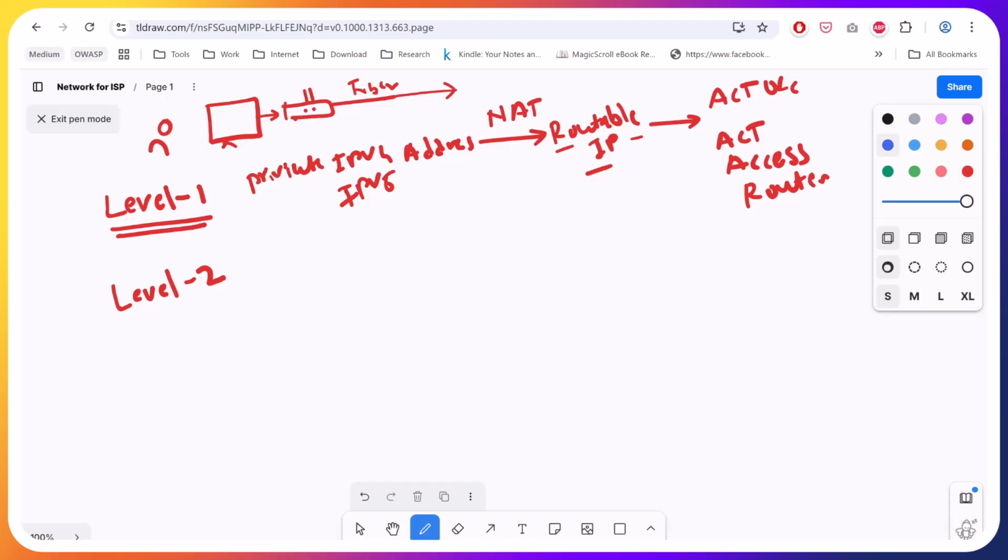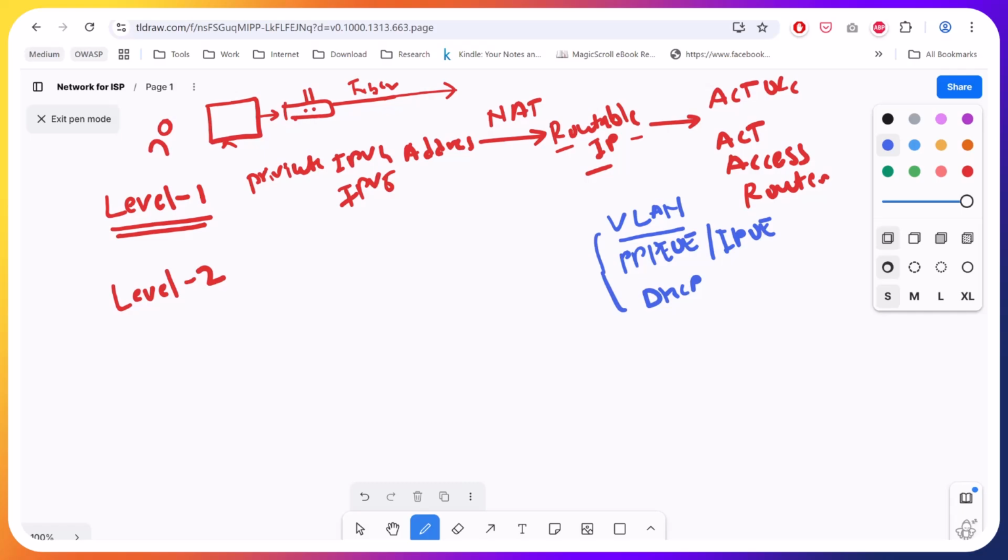The technologies ACT uses are VLAN, PPPoE/IPoE, and then DHCP. VLAN, for what purpose? We have an individual network, right?